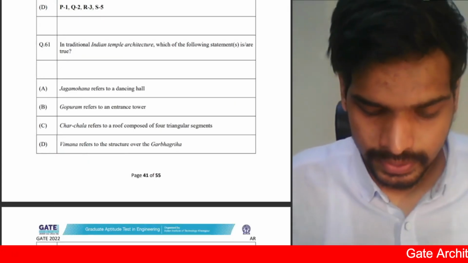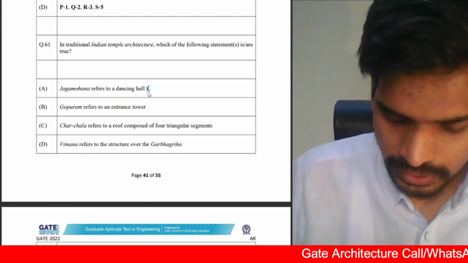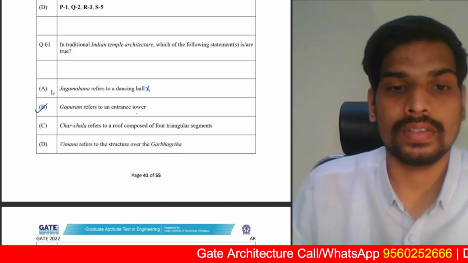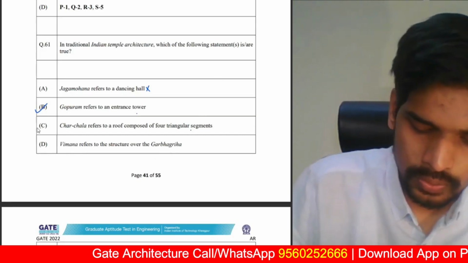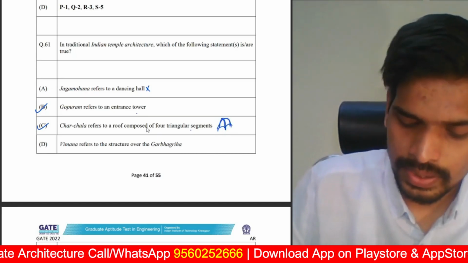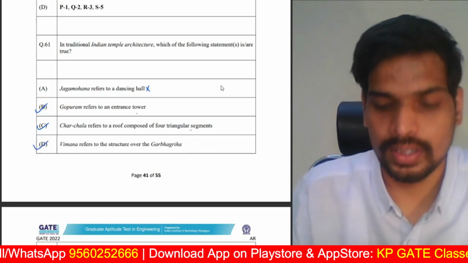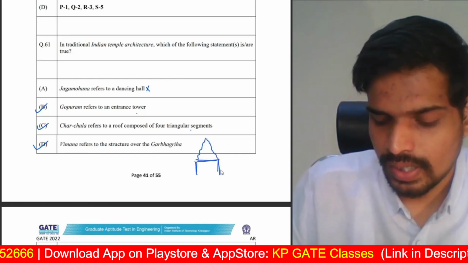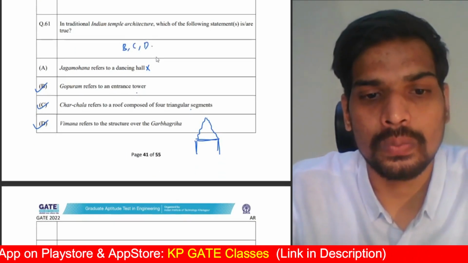So there was a slight glitch, I think. We were discussing question number 61 and we discussed Jagmohan is an assembly hall, so this is an incorrect option. Gopuram is an entrance tower, a correct option in Dravidian temple architecture. The entrance towers are called as Gopuram. Charchala in Bengali temple architecture is a roof composed of four triangular segments. We just discussed that. Bengali hut design. And finally, Vimana refers to the structure over the Garbhagriha. That's also a correct statement. Again, in Dravidian temple architecture, the pyramidal tower structure, which you see on top of the Garbhagriha, square in plan, that's Vimana. So B, C, and D are the correct answers for this question number 61.